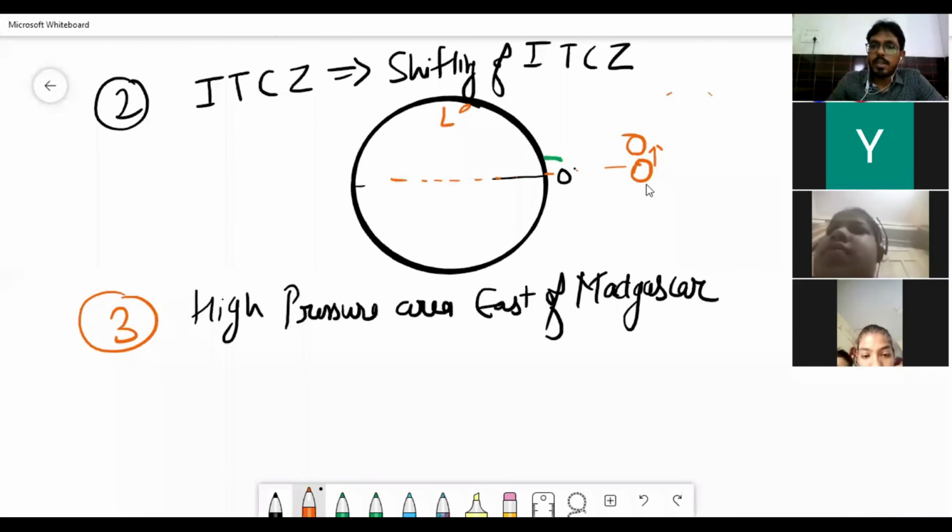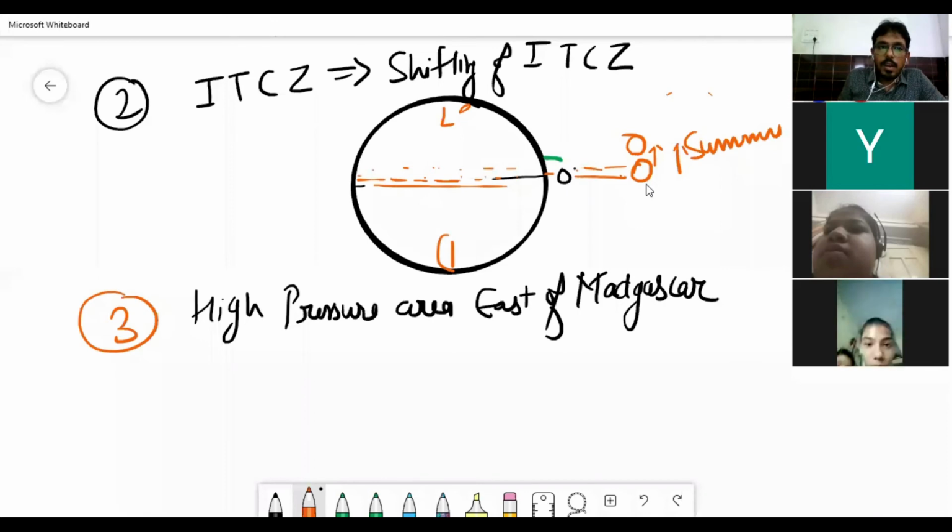So this is due to the sun moving upwards and downwards. In summers the sun will move upwards. So what happened when the sun was at 0 degree? The sun was falling its direct rays on this. This is the first stage. Now the second stage I will explain here.